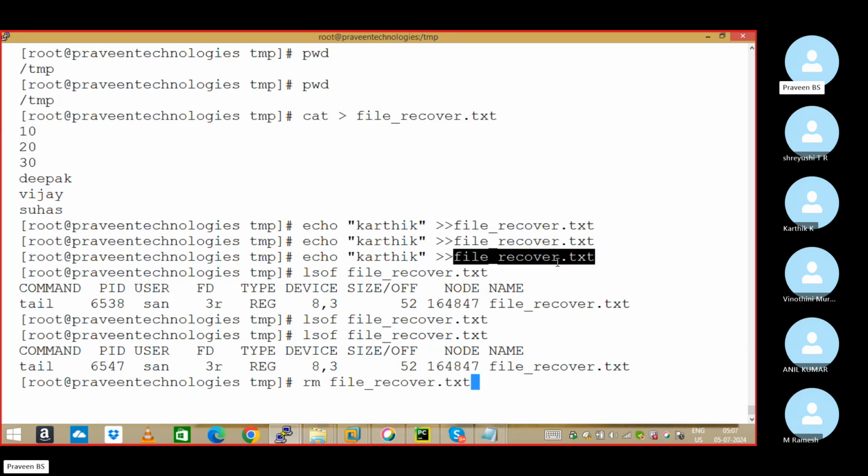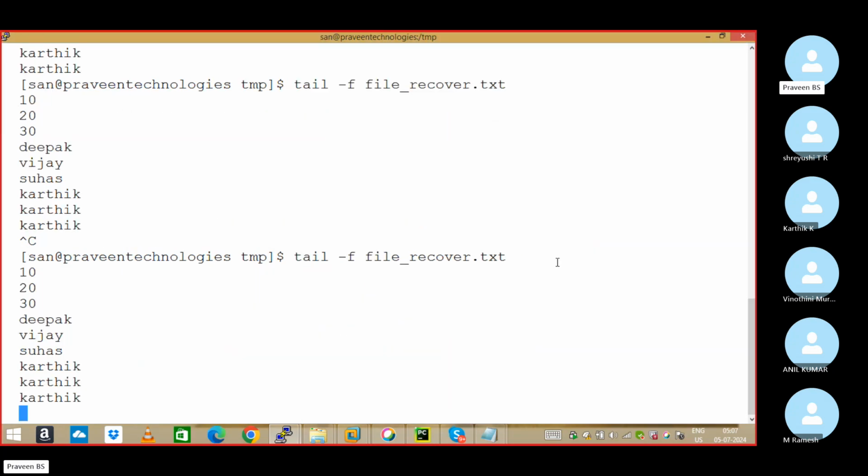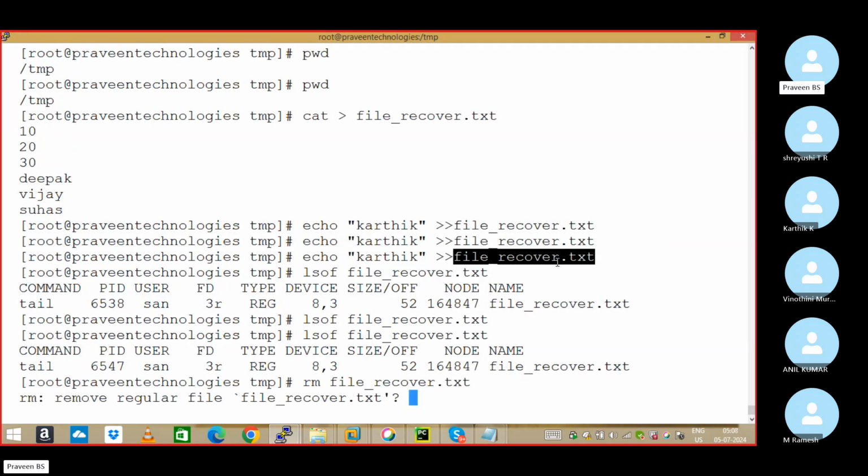I'm deleting the file. But the file is already open. At a time, 60,000 users can log in, I told you, sir. One of the guys in Latin America did it like this. We should thank him only. If he's not open, we are not able to recover. This is the only chance where you can recover, that I'm going to show you. I'm going to delete the file, sir.